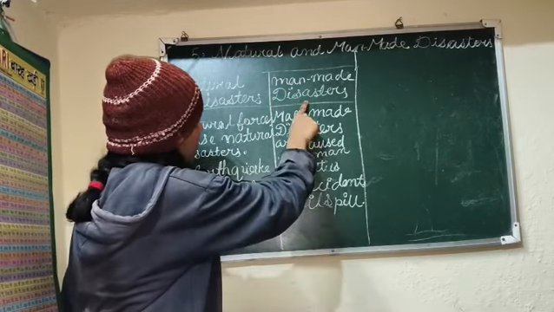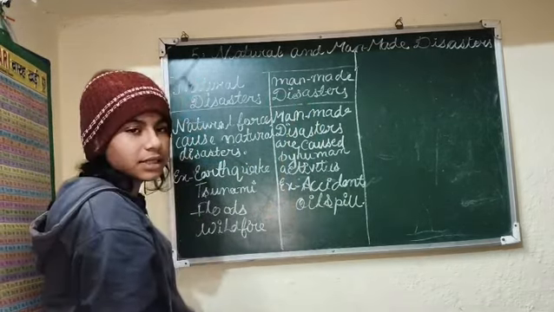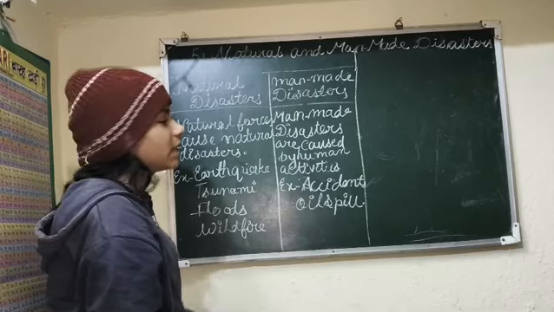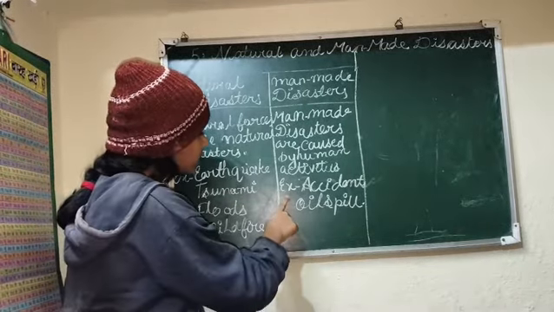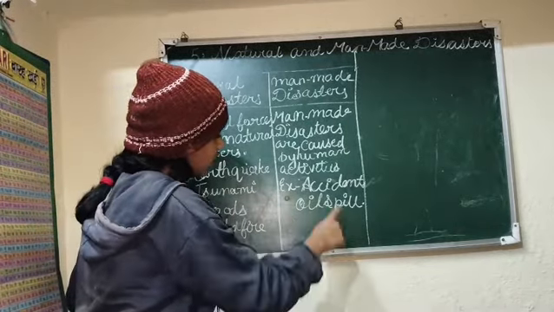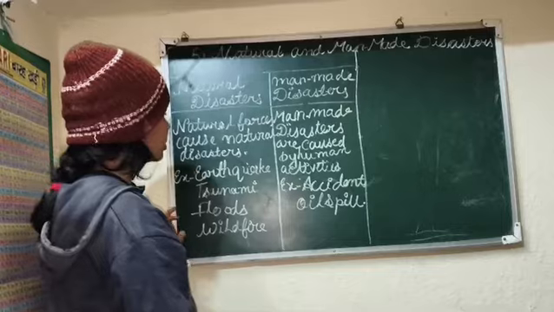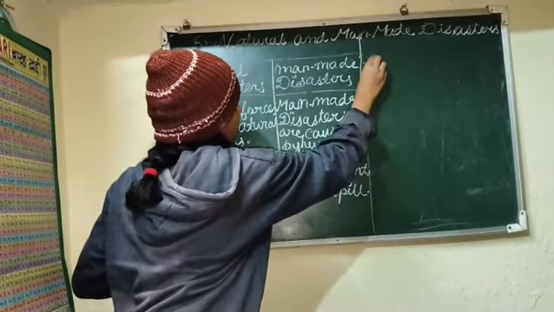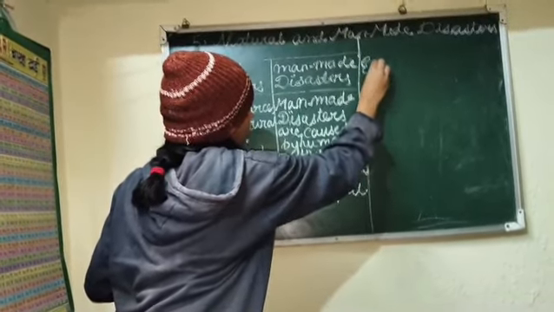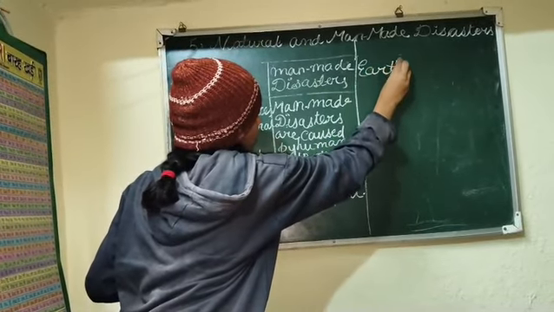Then man-made disaster. Man-made disasters are the disasters which are caused by human activities. The first example is accident and the second is oil spill. So let us know one by one about these examples. First, natural disaster, earthquake.